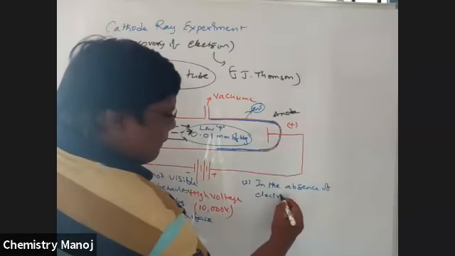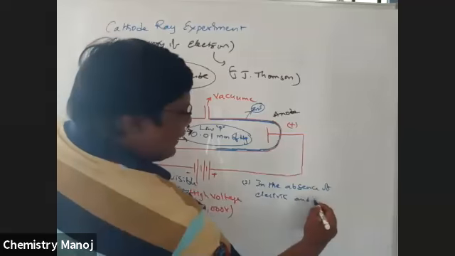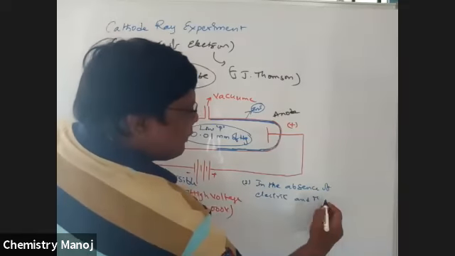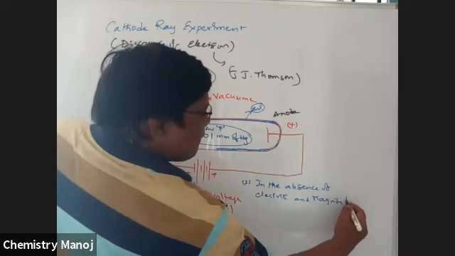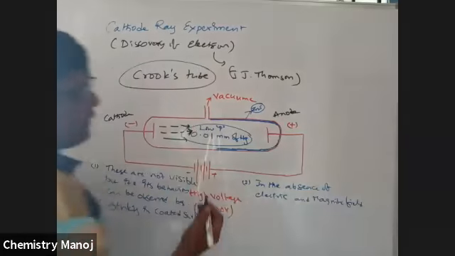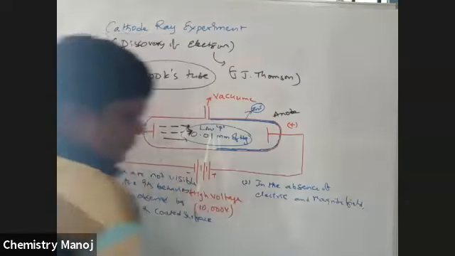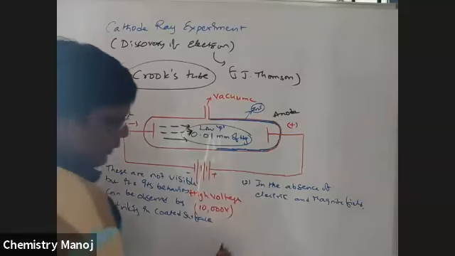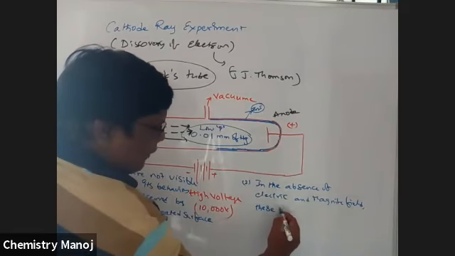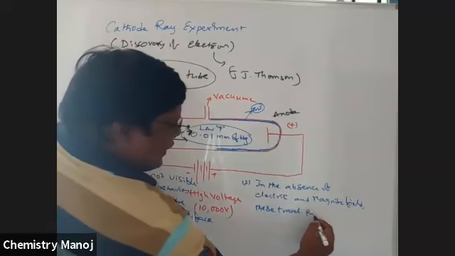In the absence of electric and magnetic fields, these rays travel in a straight line.